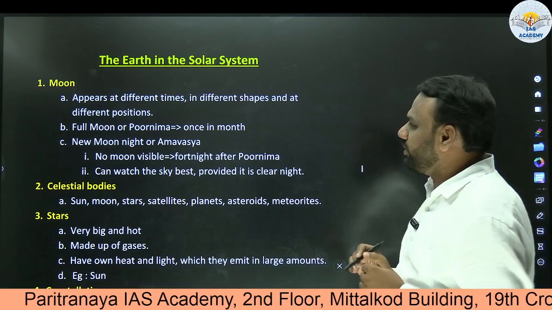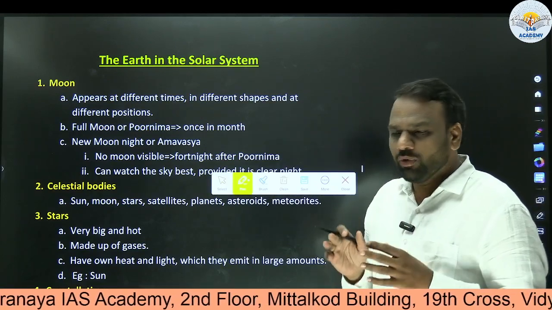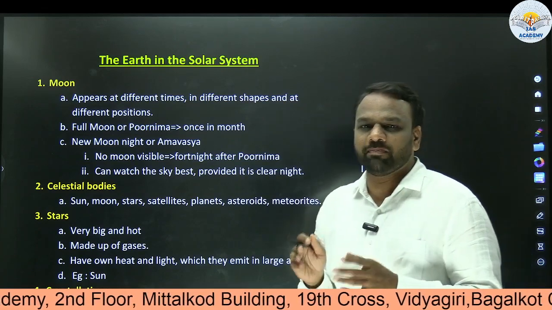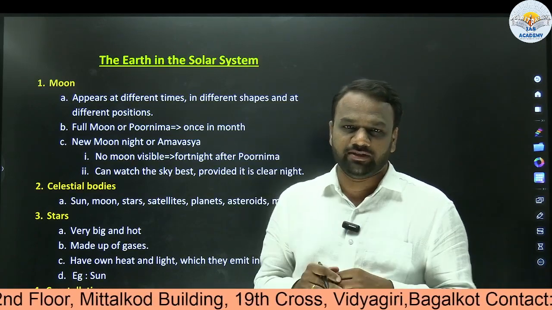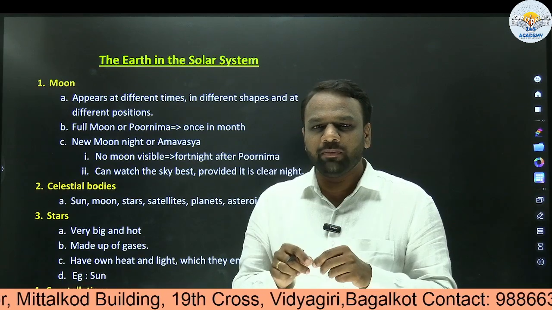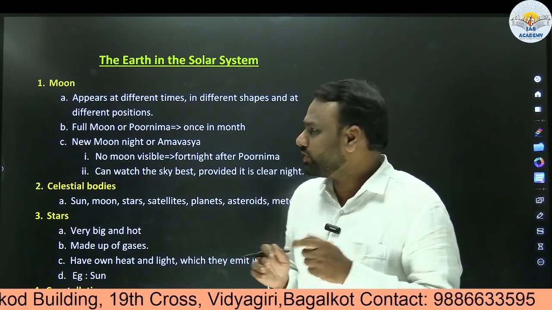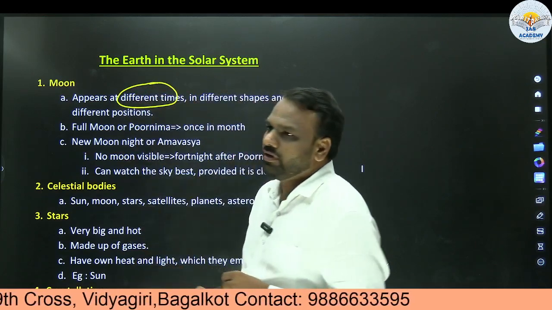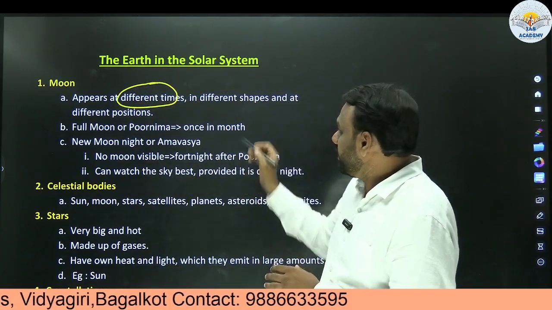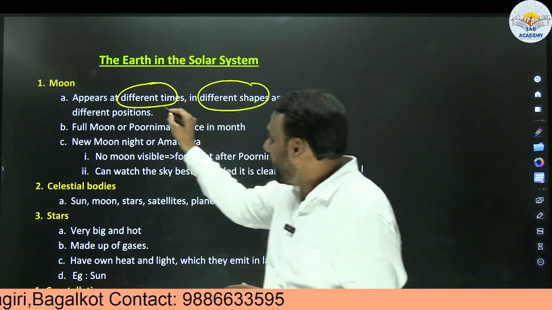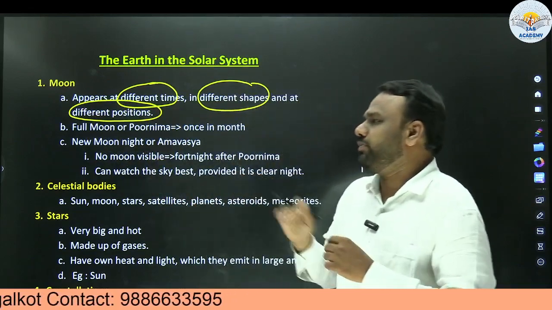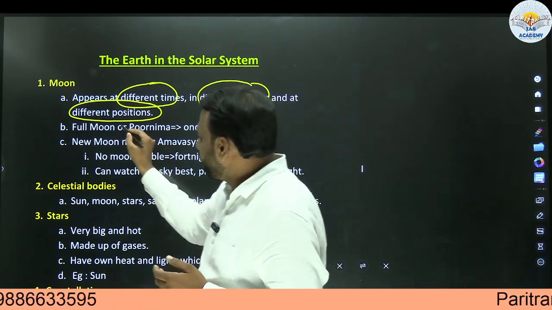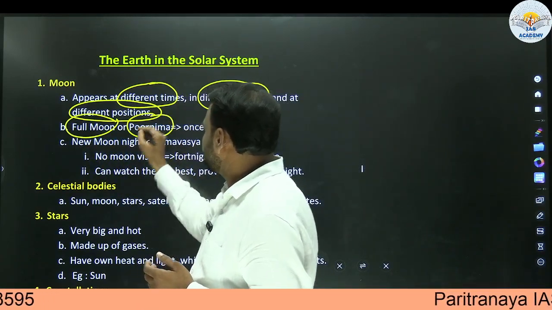We are already aware of the moon. Whether the moon appears at the same place all the time? No, the moon does not appear at the same place. It appears at different places. Whether the moon appears in the same shape? No, with different shapes. So the first point is very important: it appears at different times, in different shapes, and at different positions. So very important.